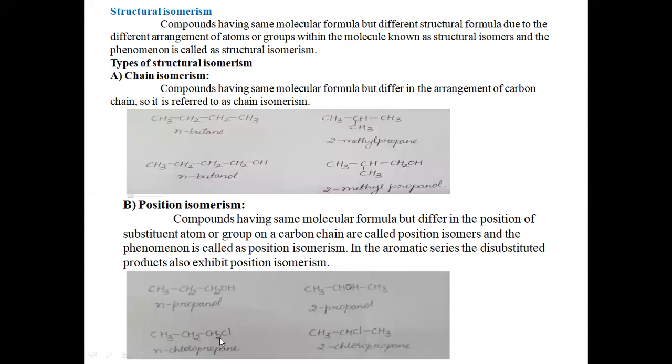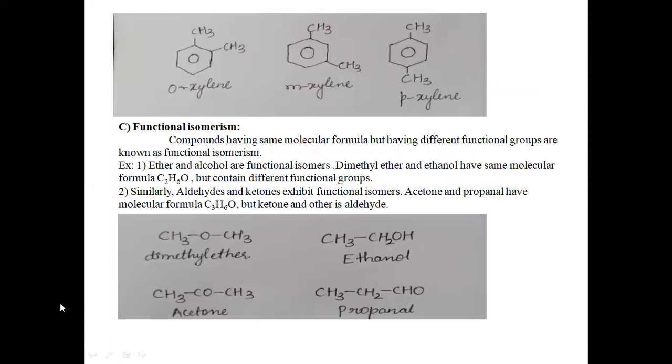In the first compound it is at the first position, whereas in the second compound it is at the second position. So the position of the substituent atom is different. Such types of isomers are nothing but position isomers, and the whole phenomenon is referred to as position isomerism.